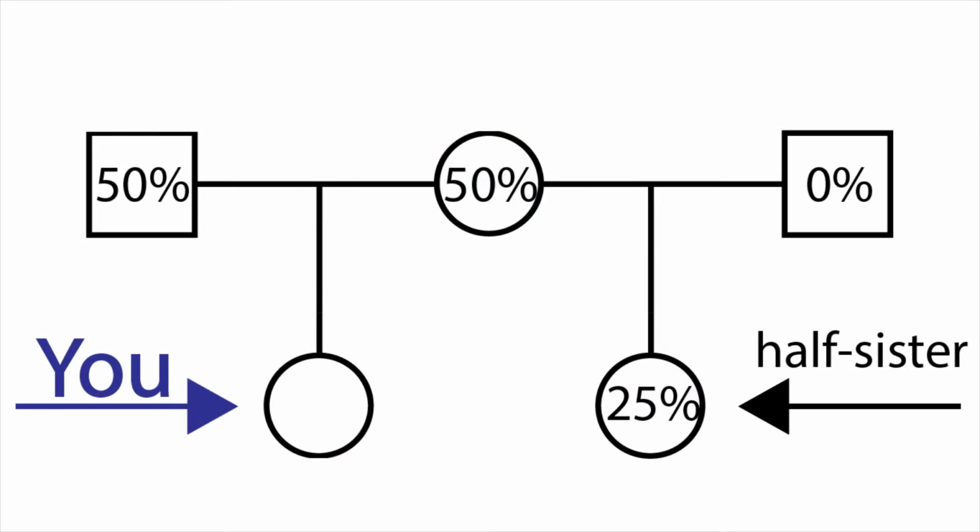But the half-sibling option is a little bit trickier. Of course, you share 50% with each of your parents, and your half-sibling also shares 50% with each of their parents, and you share that parent. The trick is, the same 50% that they give you is not the same 50% that they gave your half-sibling. And the reason is because of recombination during meiosis.